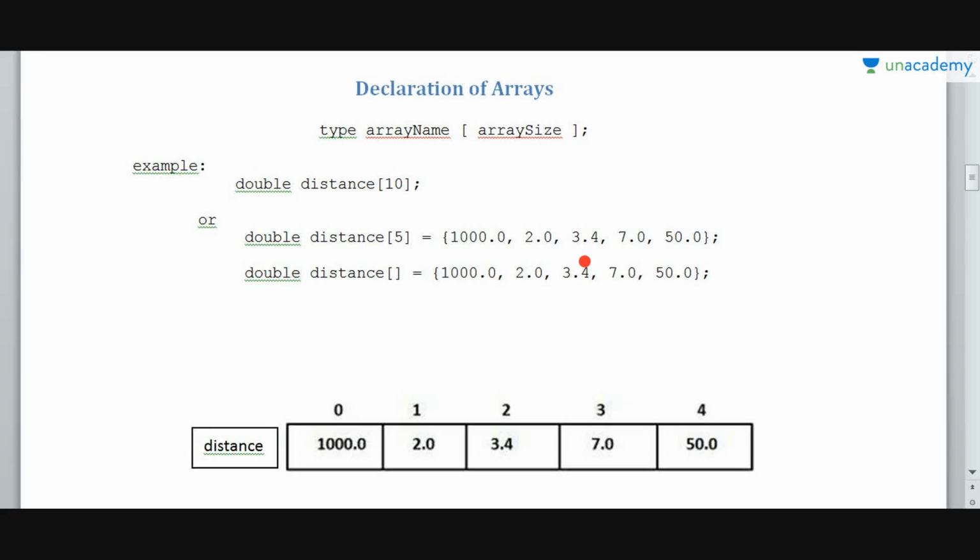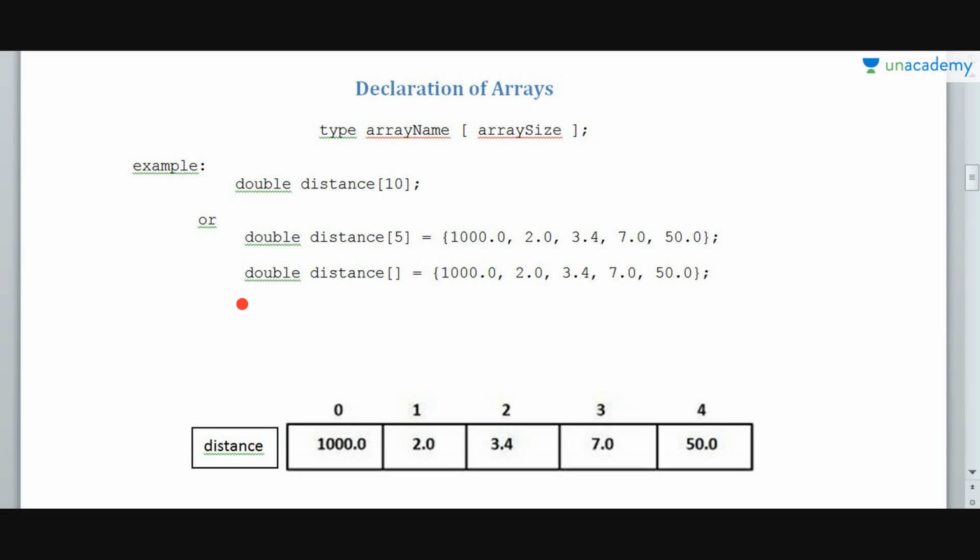Or you can also declare the array like this. If you have some predefined values for the array, if you don't want to input it from the user, then you can also declare it like this. double distance[5]. This 5 is the size of the array, and so we have to declare 5 elements inside it of type double, that is decimal values. So we have declared 1000.0, 2.0, 3.4, 7.0 and 50.0.